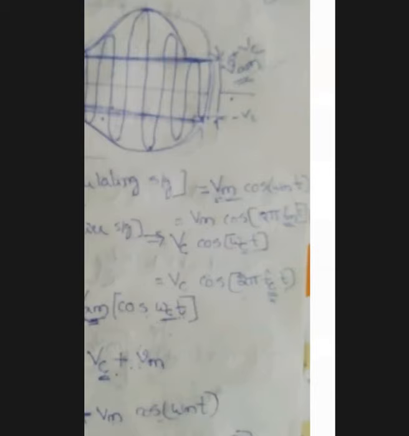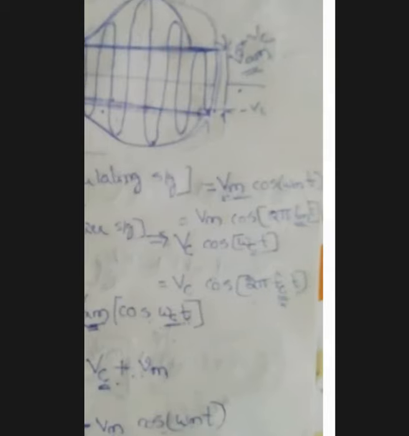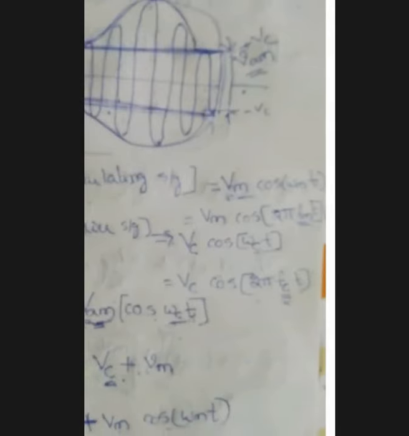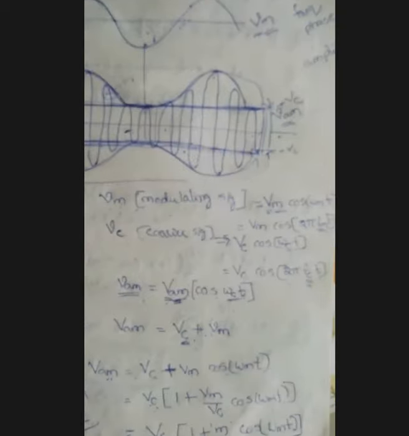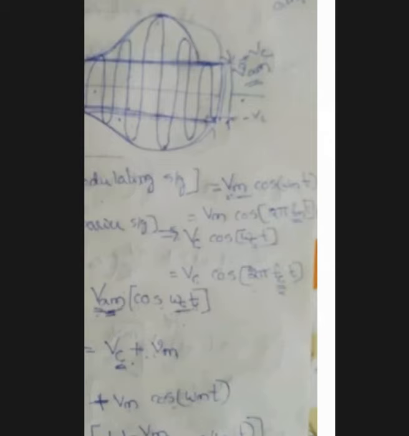In the same way, vc is equal to capital Vc cos omega ct. Here capital Vc is the amplitude of the carrier signal and omega ct is the form of the carrier signal. Omega c is nothing but 2 pi fc, where fc is the frequency of the carrier wave.